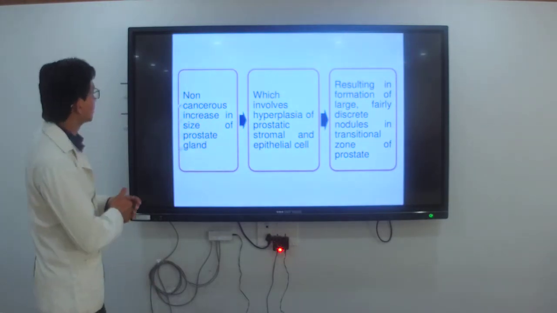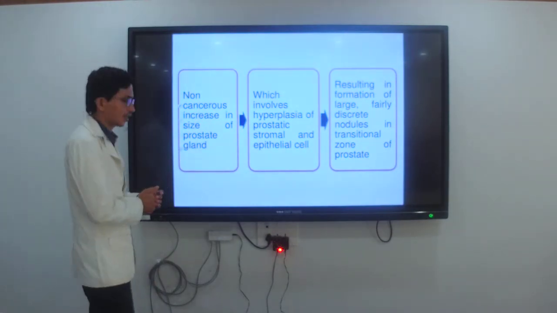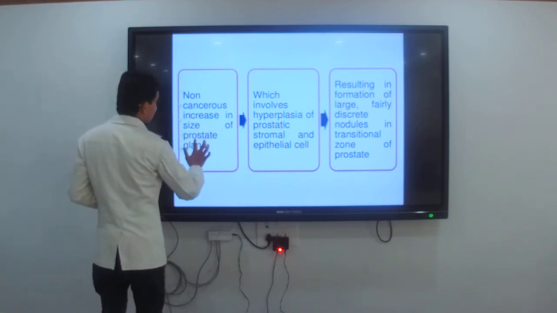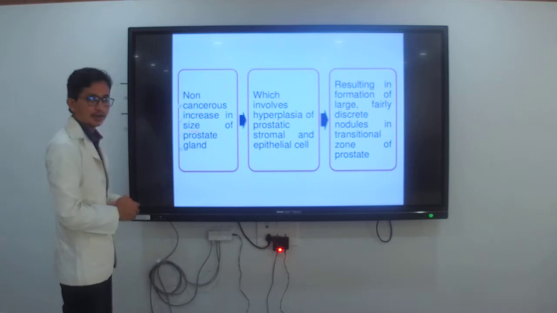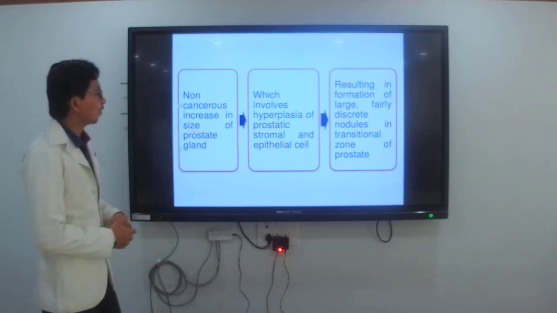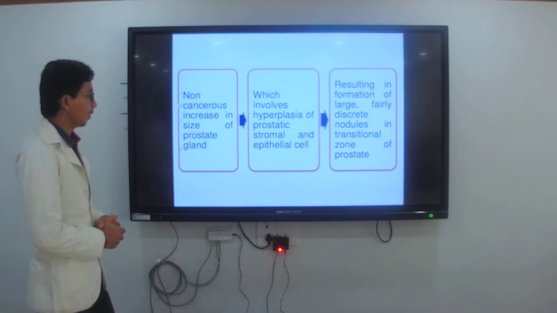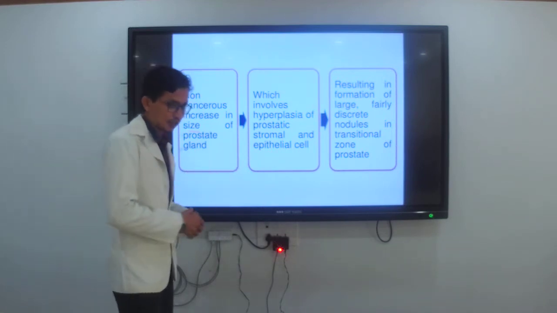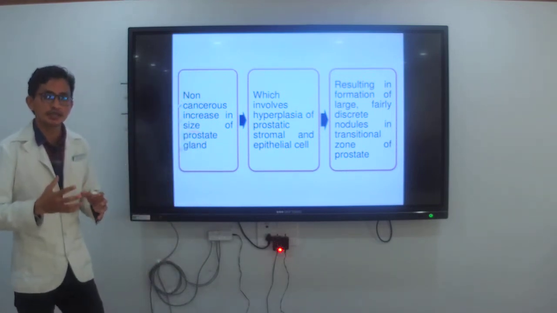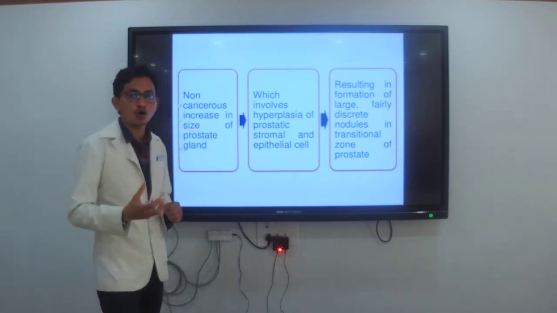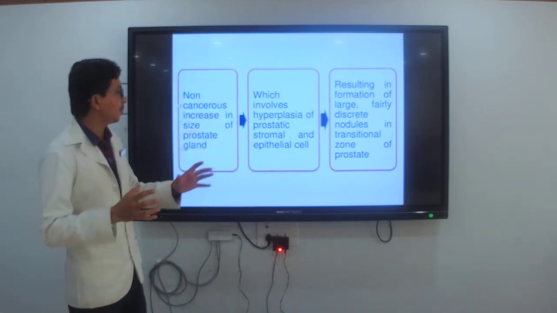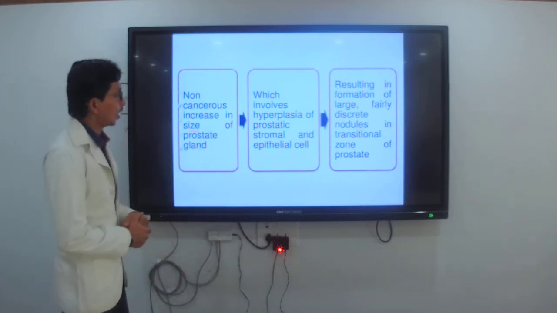Next slide. Non-cancerous increase in size of the prostate gland. It is non-cancerous, it is present, and there is an increase in size of the prostate gland. Because of that, it involves the hyperplasia of the prostatic stromal and epithelial cells. In the definition I have told you, the cells get increased in size, or due to hormonal changes, any organ which is present gets increased. Because of any changes, it may be having the prostate enlarged.